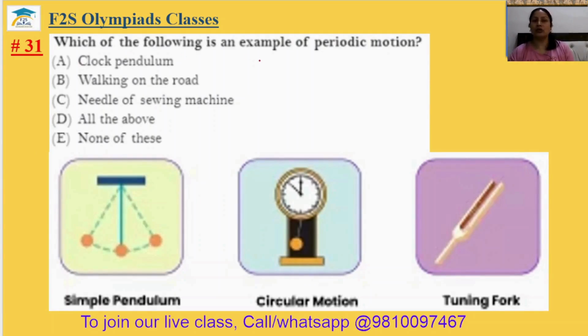31. Which of the following is an example of periodic motion? Clock pendulum? Yes, this is periodic motion. Walking on the road? No. Needle of sewing machine? No. The answer to 31 will be option A.